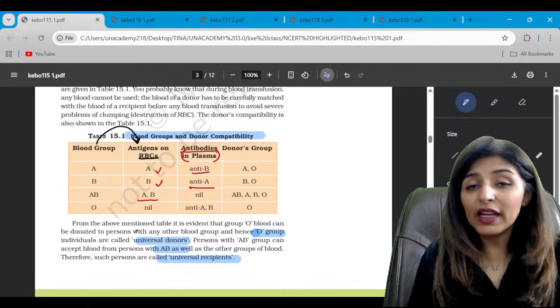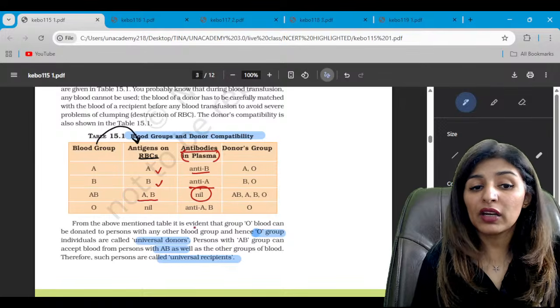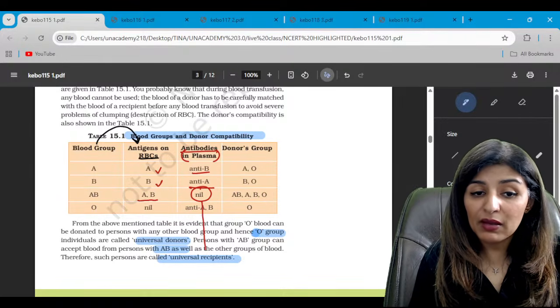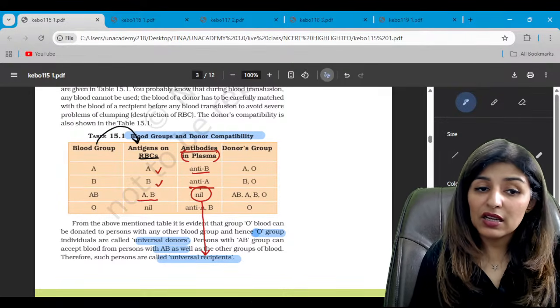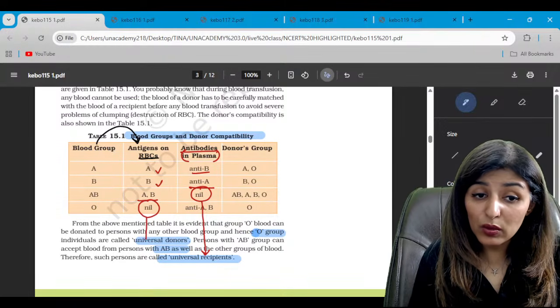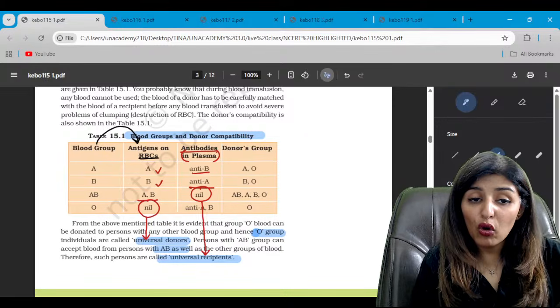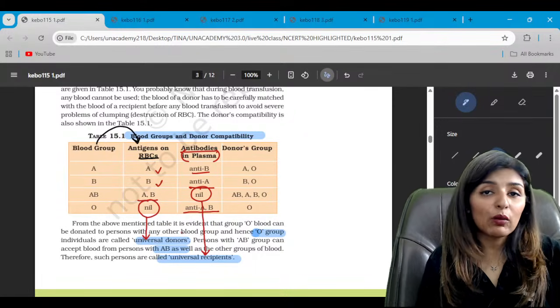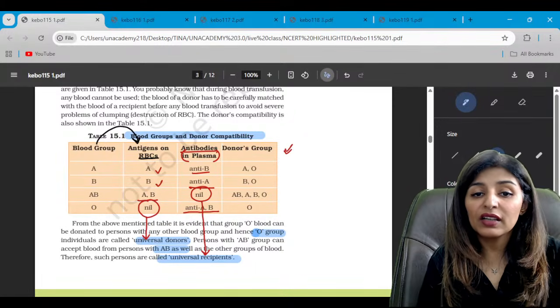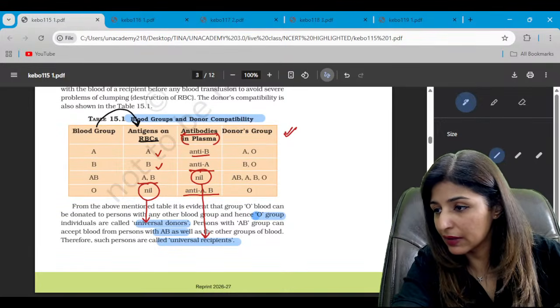If you have both the antigens, like in case of blood group AB, there will be no antibody here, and that is what makes AB universal recipients. Now in case of blood group O, there are no antigens, and that is what makes them universal donors. Is that clear? But O individuals will have both the antibodies in their plasma. So look at the donor group for each blood group very carefully. Is that clear?